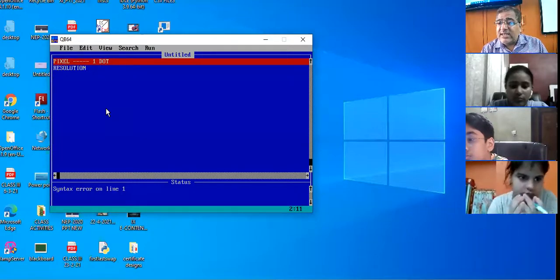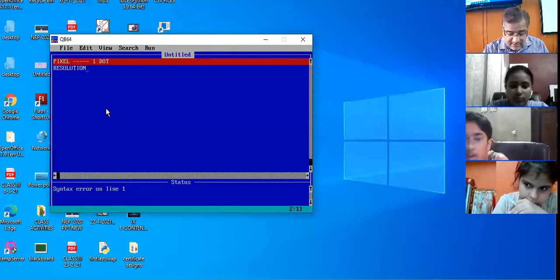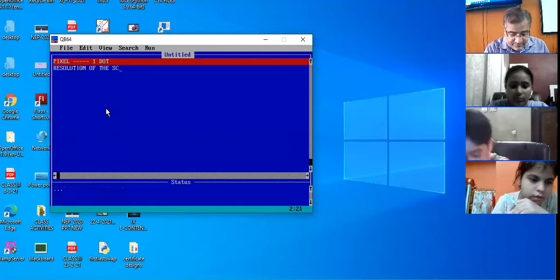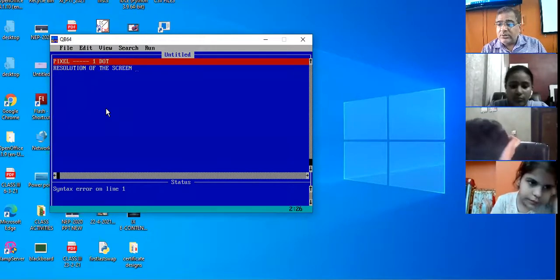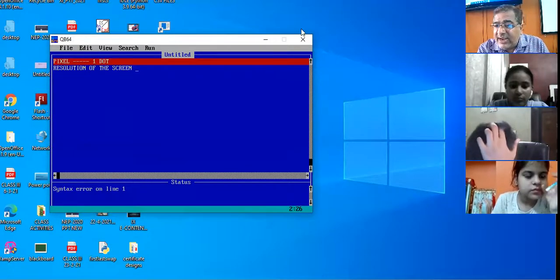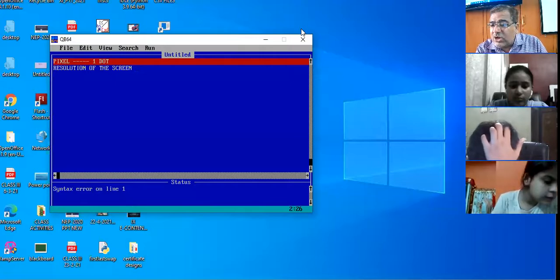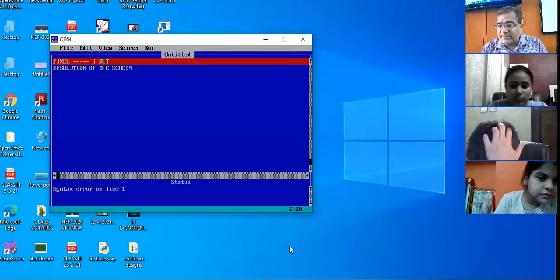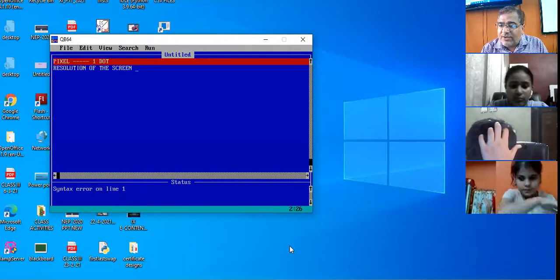It is known as resolution of the screen. You people many times have tried to change the resolution of your computer screen. How many of you have changed?